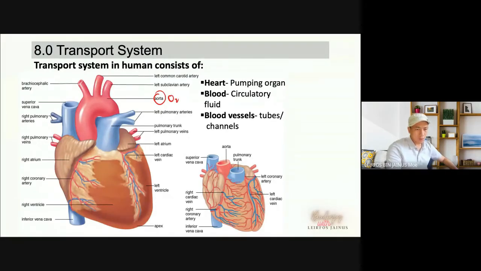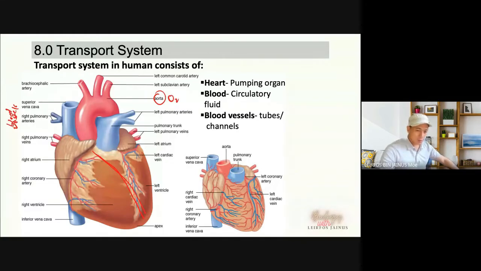So we need to know the main blood vessels and then the compartments of the heart. Later on, we will have the cross section of the heart that shows the internal structure.